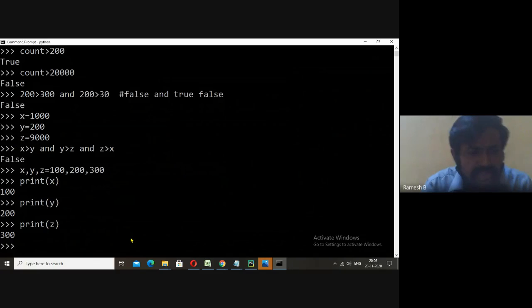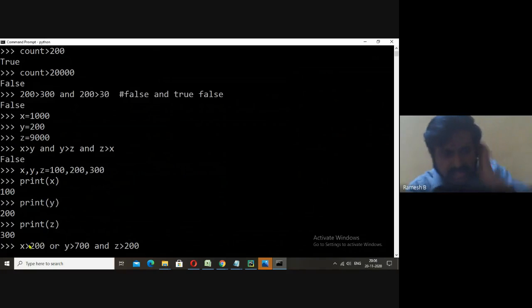After declaring that, this time I'll do x is greater than 200, or y is greater than 700, and z is greater than 200. You see here, x is greater than 200, condition is true. Or y is greater than 700, 200 is greater than 700, it is false.